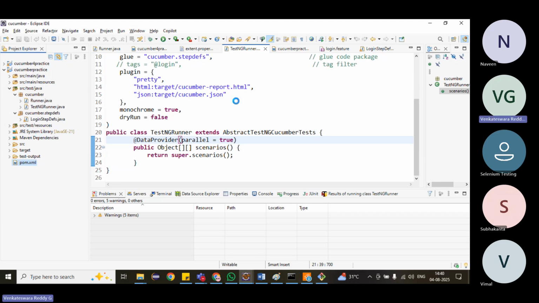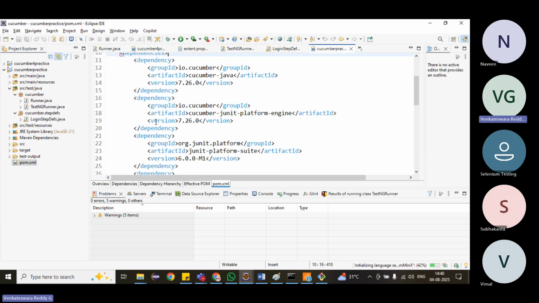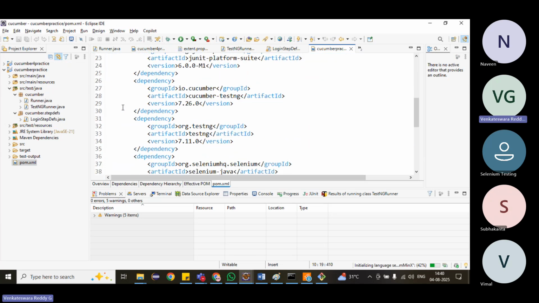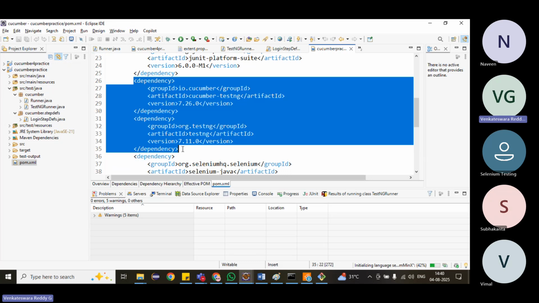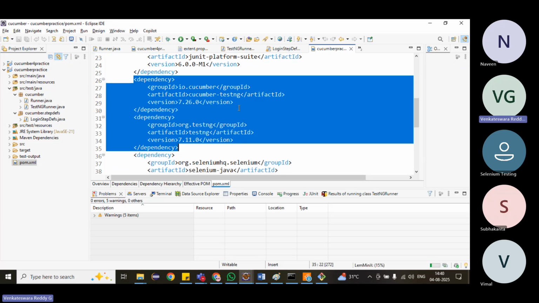We have to add the TestNG dependency, and then one more, the Cucumber TestNG dependency. Let me directly add these two: Cucumber TestNG and then TestNG.